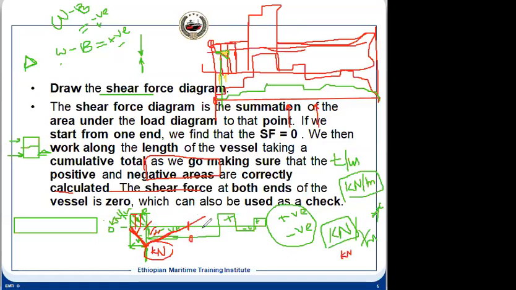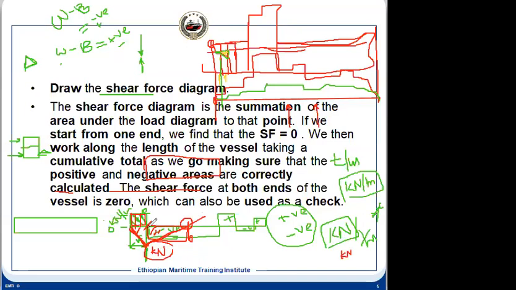Because what does it mean? At this point, this area is equal to this area. The moment these two areas are equal, your shear force will be 0, because we are calculating the shear force under this area, which is in kilonewtons.